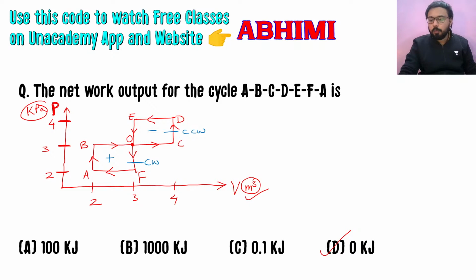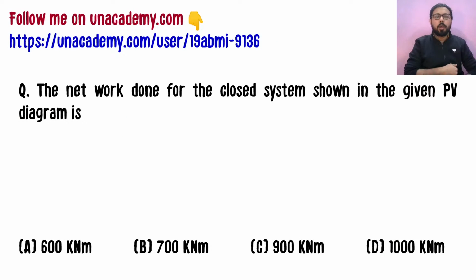And let's move forward and do the next question, which also involves a PV diagram. So here we have to find the net work done for the closed system shown in the PV diagram, and for that I think I have to draw a PV diagram. So let me just see what the diagram is in my question paper. So yes, we have this diagram here, so let me draw it.